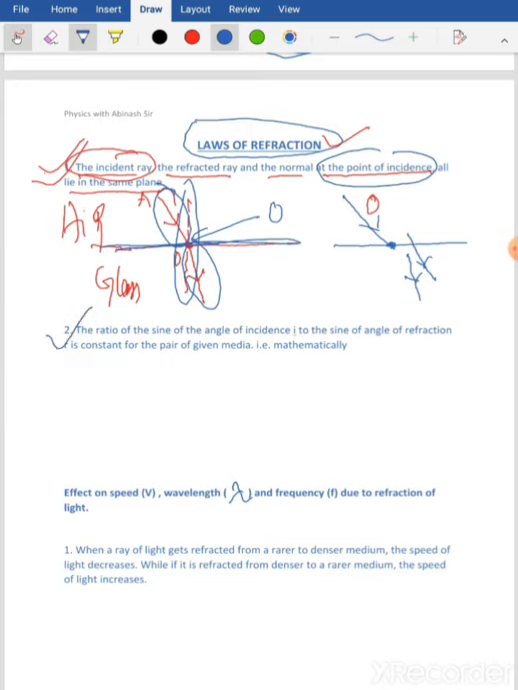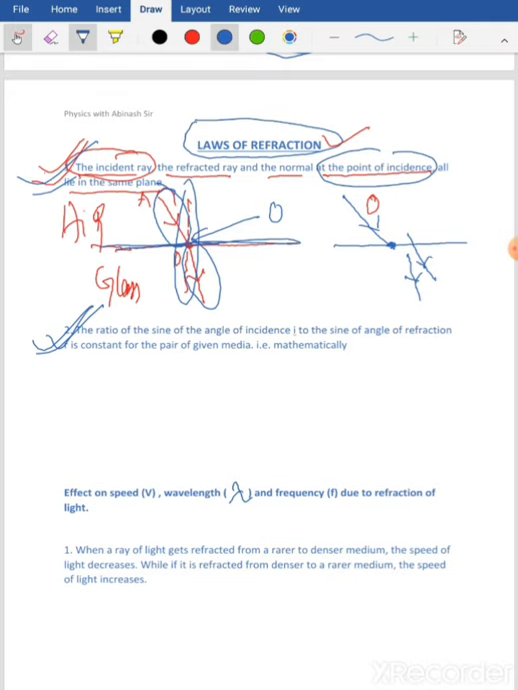The second law of refraction, or the next law, you cannot really say first law and second law; you can write in either way also. You can write this law first and then write the other law second. It doesn't matter. That is not the concept here.